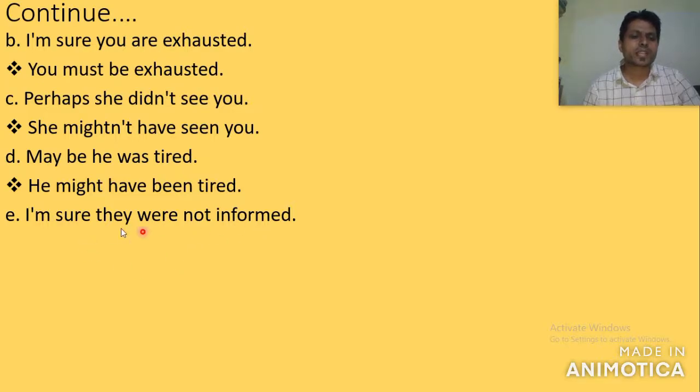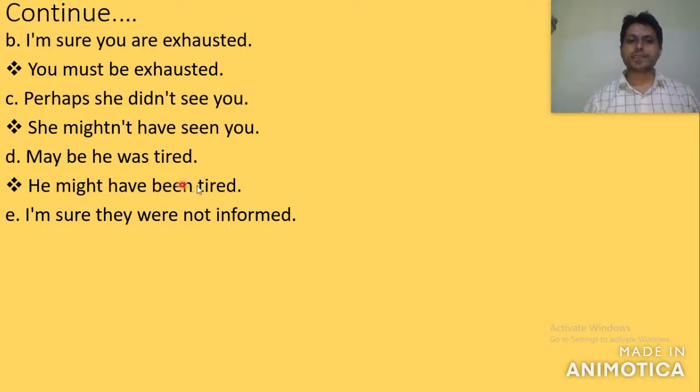Here I'm sure they were not informed. Here I'm sure, this is definite. It makes something very definite. Then here, the sentence is negative, so you can write can't. Was becomes have been, right? Now number E, I'm sure they weren't informed.